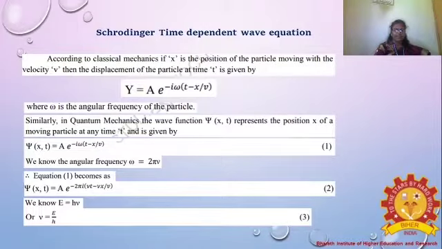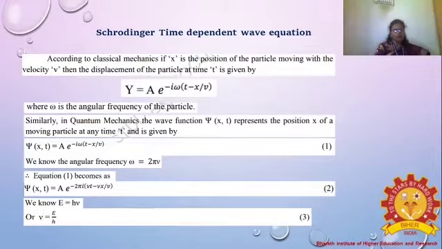It is given by psi(x,t) equal to A e to the power of minus i omega (t minus x by v), isn't it? We know that the angular frequency omega equal to 2 pi nu. This is mentioned as equation 1.